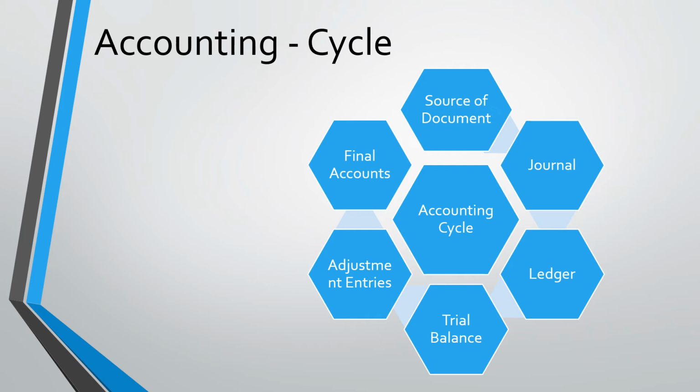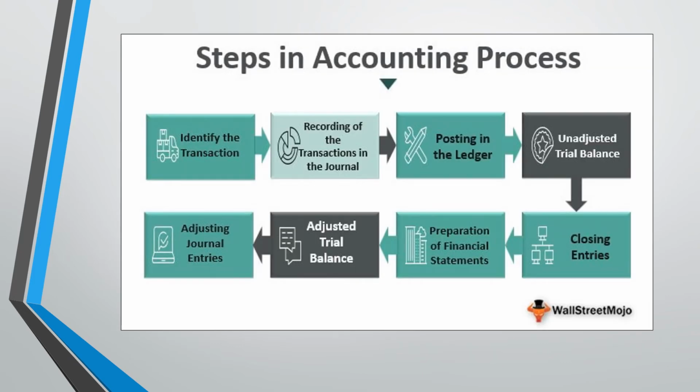Next. These are the steps in the accounting process. As in the accounting cycle, the first thing is to identify the transaction and record the transaction in the journal, post it into the ledger, prepare the trial balance, find out closing entries, and prepare financial statements or final accounts.